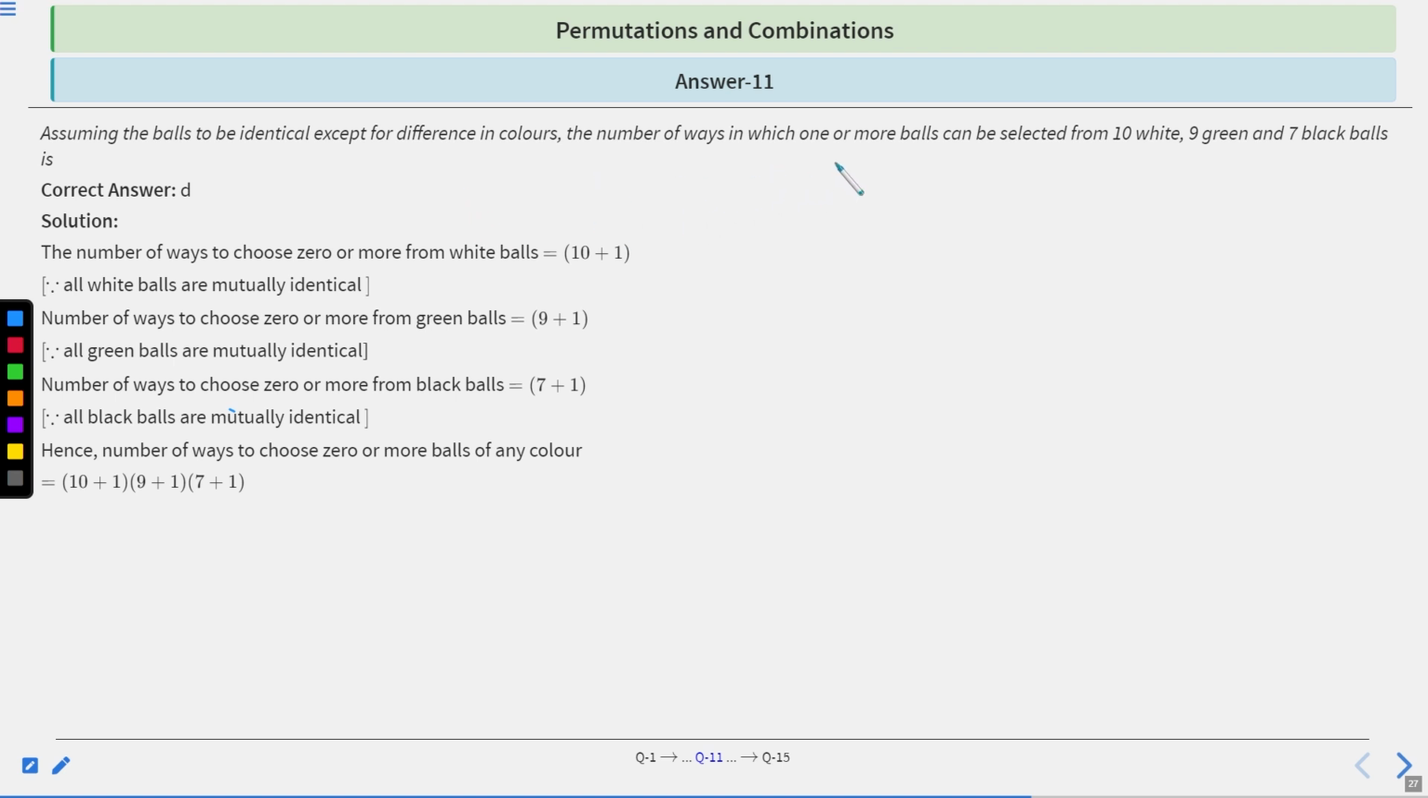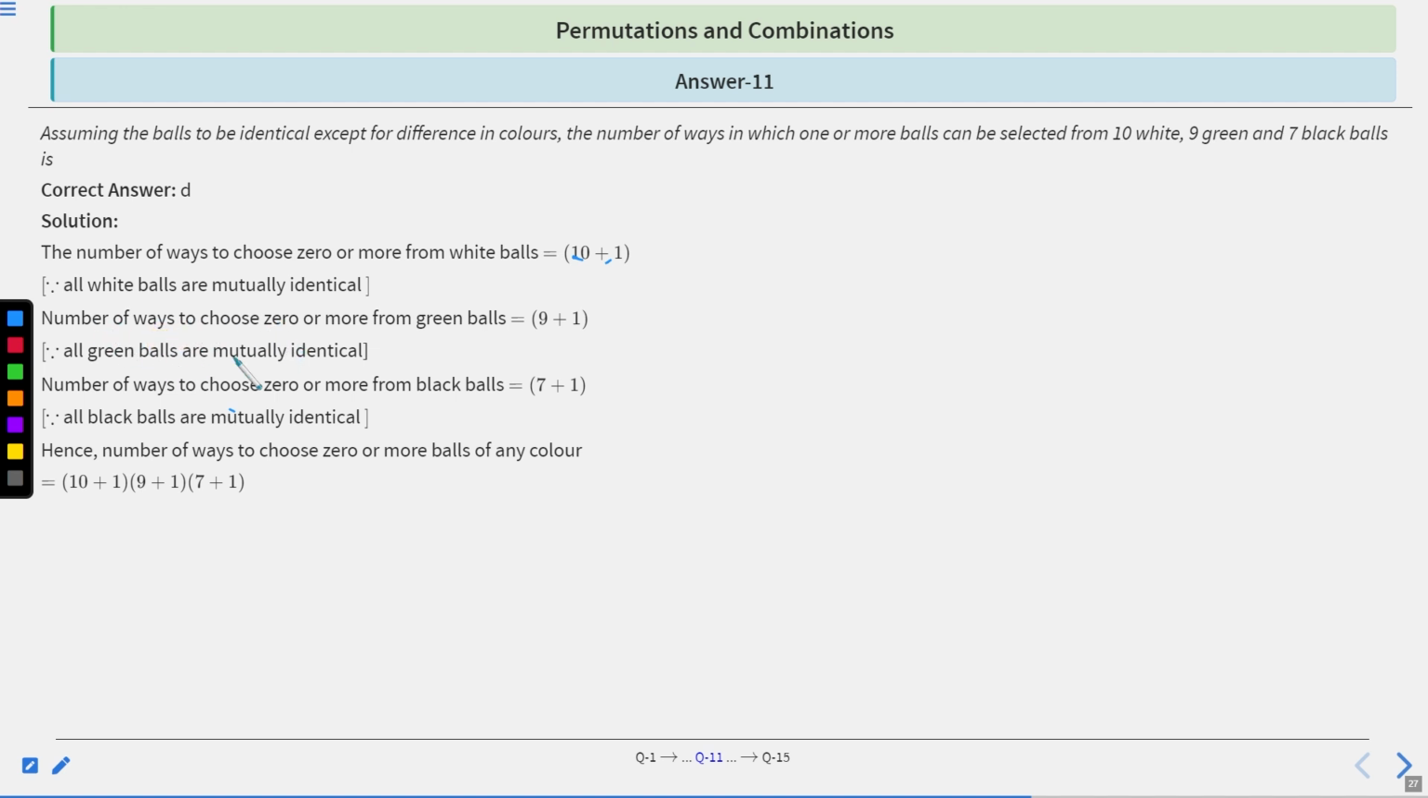The number of ways in which one or more balls can be selected from 10 white, 9 green and 7 black balls. The number of ways to choose 0 or more white balls is either we do not select or we select, right? So 0 or more is 10 plus 1, because all white balls are mutually identical, right?